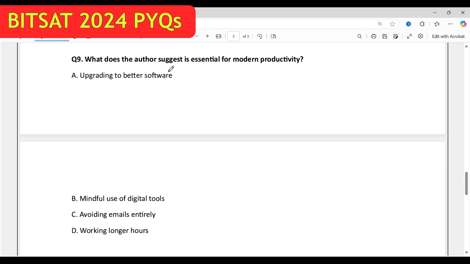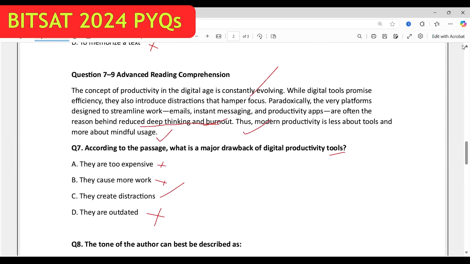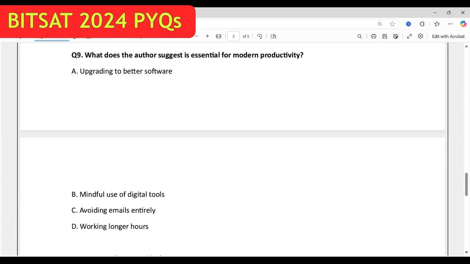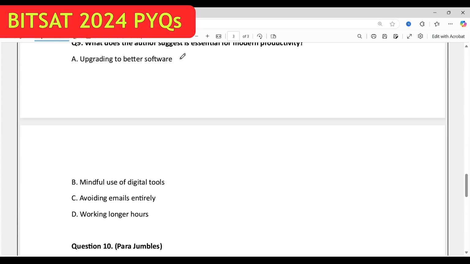Okay. Now, what does the author suggest is essential for modern productivity? Modern productivity is less about the tools and more about mindful uses. So it should be more about mindful use, right? That is the inference. Now, upgrading to better software? It's not about the software, it is about the mind, right? Mindful use is fine. Avoid multitasking, out, and working long hours, out.